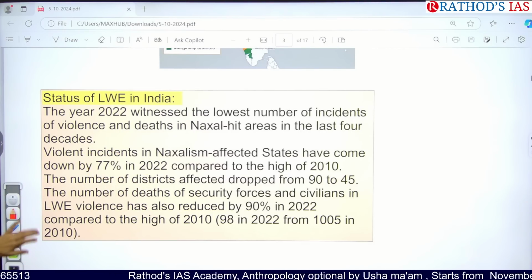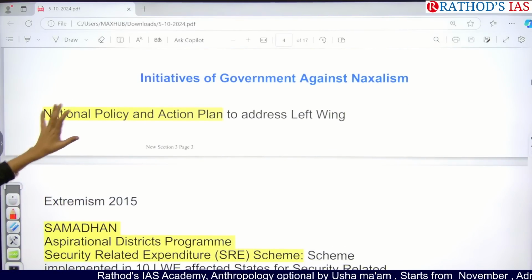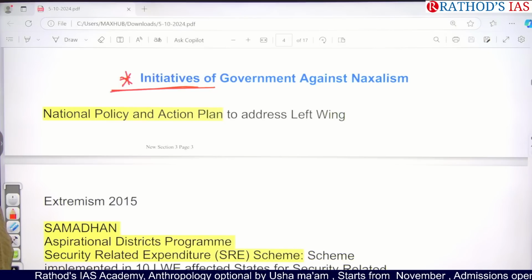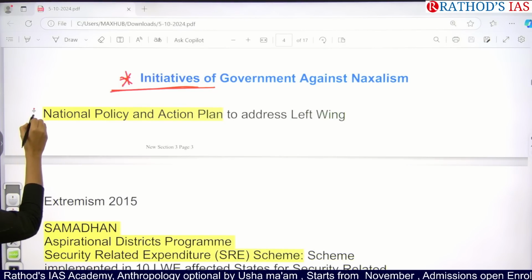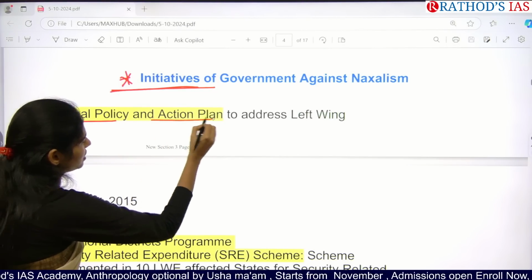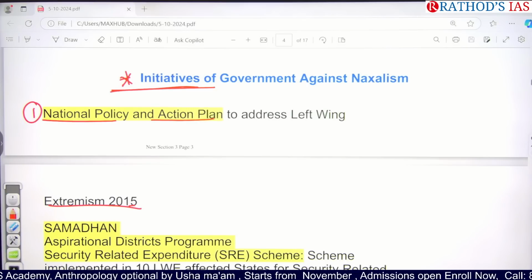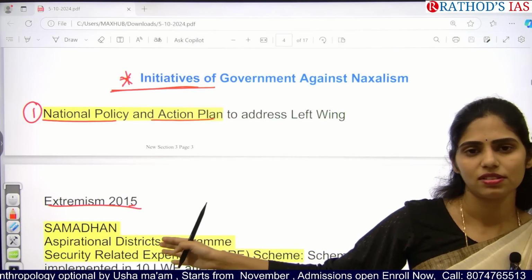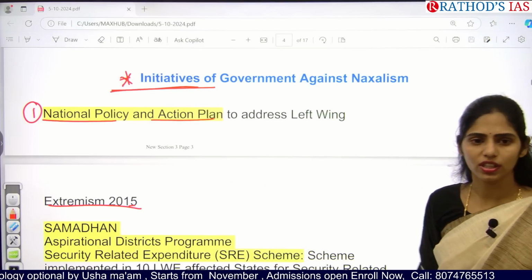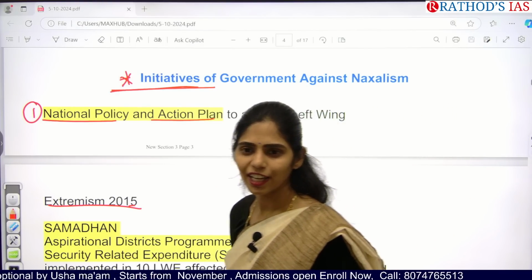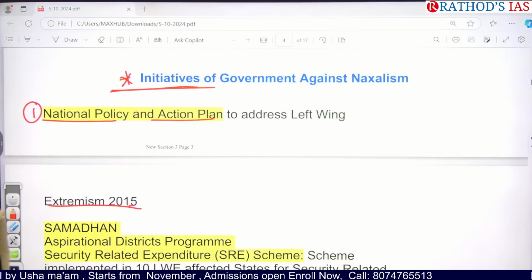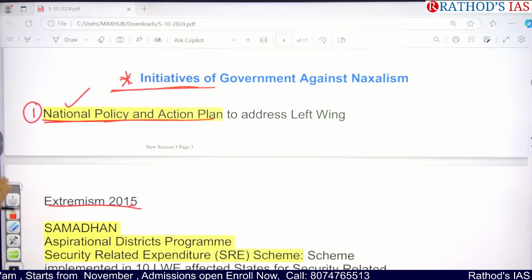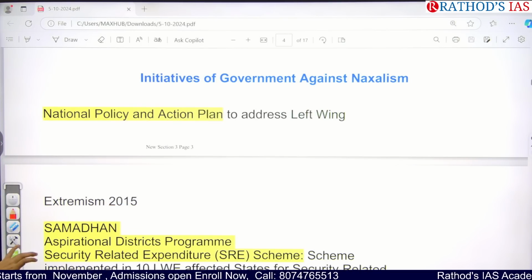Okay, that is a thing you have to remember, and here you have to focus on this part a lot. It is about the initiatives of the government against Naxalism. The first one here is the National Policy and Action Plan to address left-wing extremism. We came up with it in the year 2015. It was after 2014, that is, the first era of PM 1.0. At that time, we came up with this national action policy against left-wing extremism in 2015.